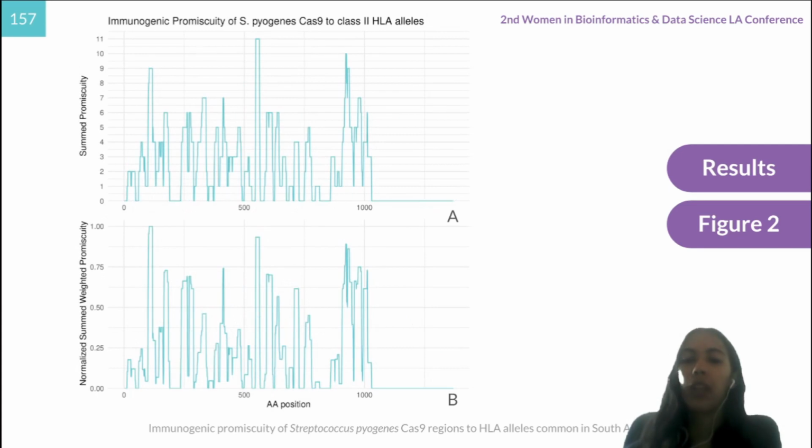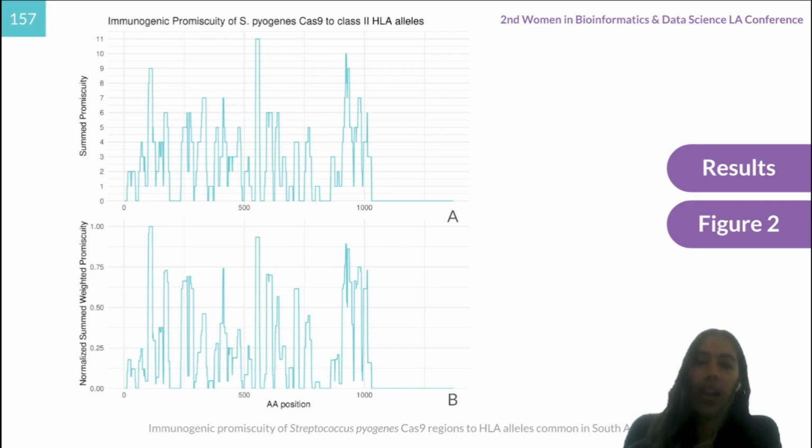For class 2, the first striking feature of this plot is that there are no strong binding peptide HLA pairs on the final quarter of the sequence. That's not to say there weren't any immunogenic peptides in those regions, it's just that they didn't reach the cutoff. Anyway, what we can see here is a shift similar to the one we saw in figure 1.